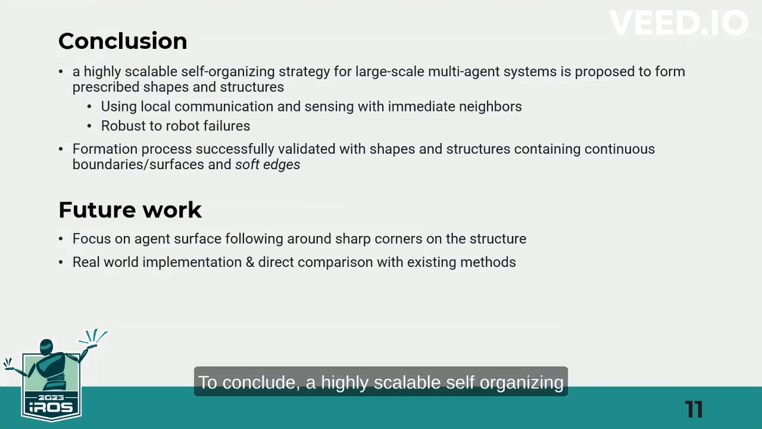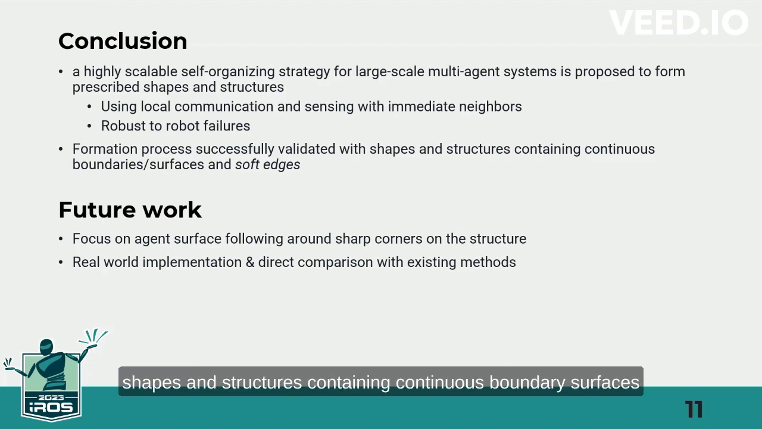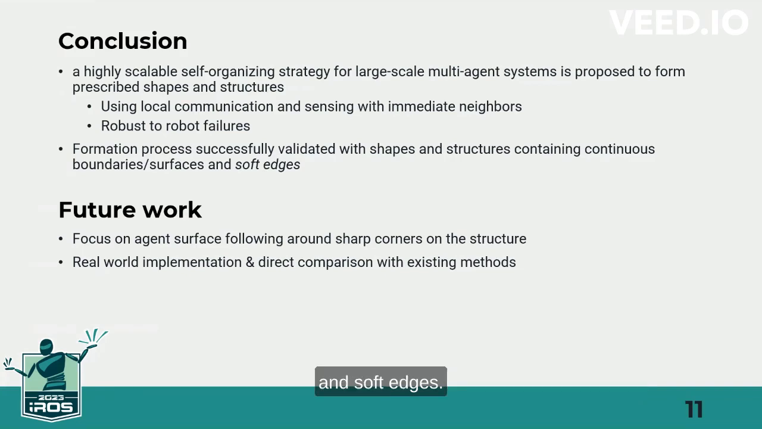To conclude, a highly scalable self-organizing strategy for large-scale multi-agent systems is proposed to form prescribed shapes and structures using local communication and sensing with immediate neighbors that is robust to robot failures. The formation process was successfully validated with shapes and structures containing continuous boundary surfaces and soft edges.